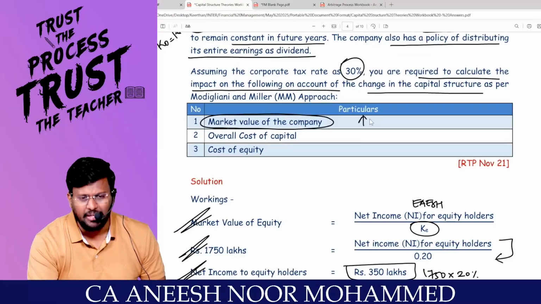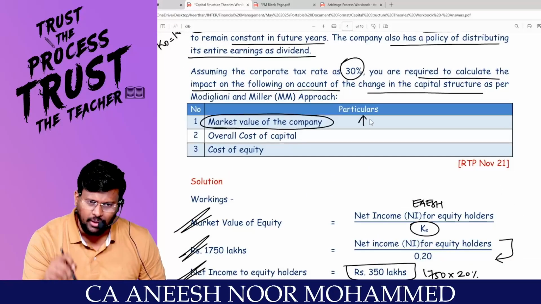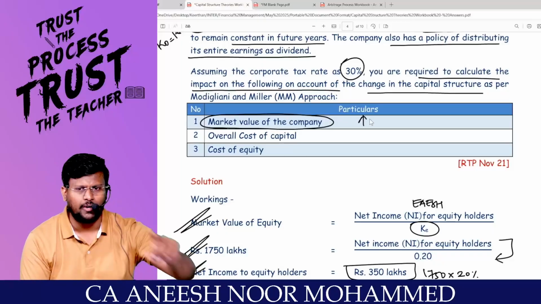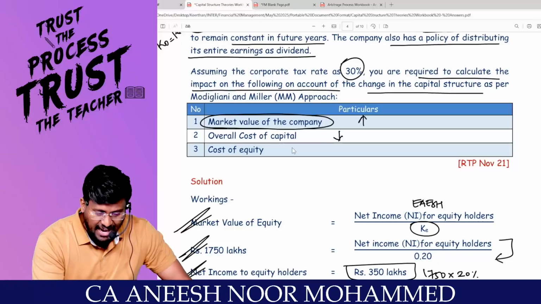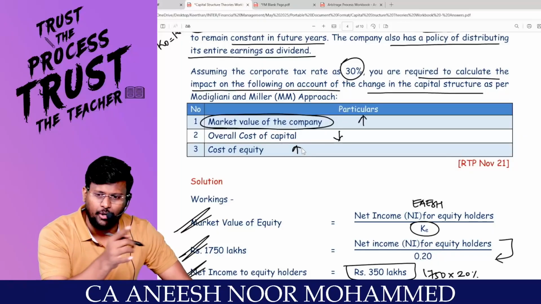When you analyze this, the market value of the company increased because of conversion from the unlevered firm to the levered firm. Always, if there is tax, the value of the levered firm will be higher than the value of the unlevered firm. Overall cost of capital reduces, because if the value of the firm increases, overall cost of capital should reduce. And cost of equity increases from 20% to 20.62%.